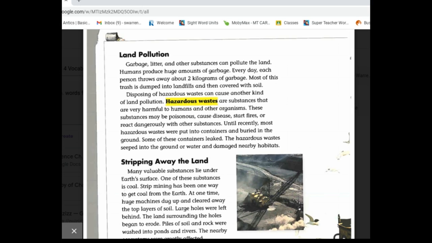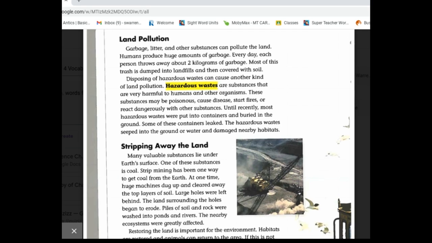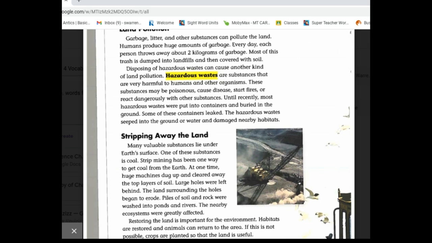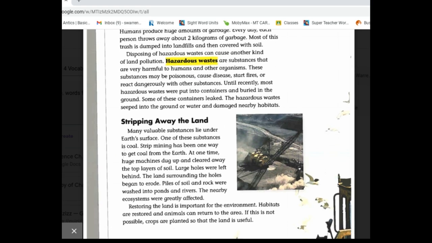Disposing of hazardous waste can cause another kind of land pollution. Hazardous wastes are substances that are very harmful to humans and other organisms. These substances may be poisonous, cause disease, start fires, or react dangerously with other substances. Until recently, most hazardous wastes were put into containers and buried in the ground. Some of these containers leaked. The hazardous wastes seeped into the ground or water and damaged nearby habitats.